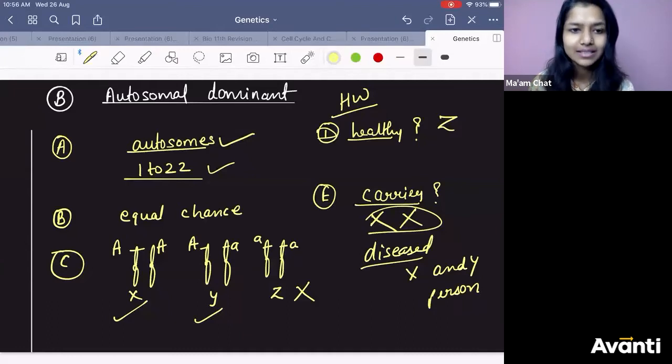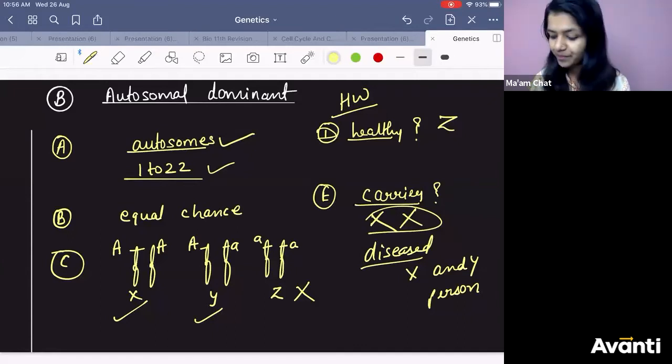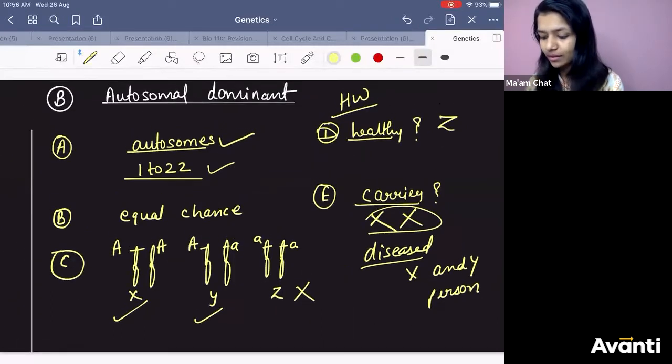Athar, we are not considering that case. That's why I'm saying it is Mendelian disorder. We are considering Mendelian disorder, which means it will follow Mendel's laws. That's why in the beginning only I had said it is Mendelian disorder. Okay? Got it? Go for the next one.